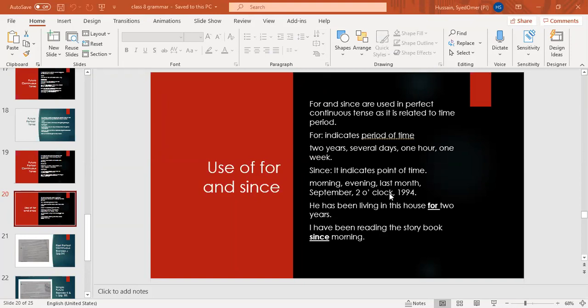Okay, simple future. Who will tell me simple future? Who will tell me simple future tense? These are things which are done in the future. Okay. Actions which happen in the future. Can you tell me the formula? Yes? What are the helping verbs used in simple future? Will or shall, with the first form of verb. Good. With the first form of verb, base verb. Give me an example, Bilal.